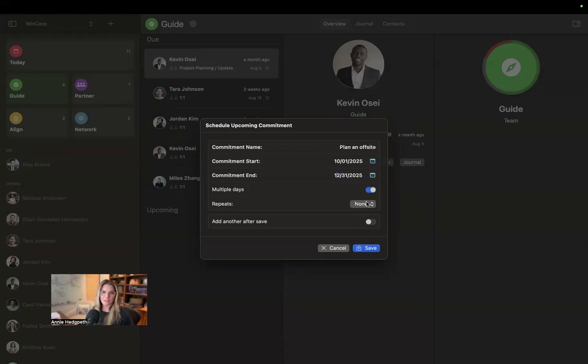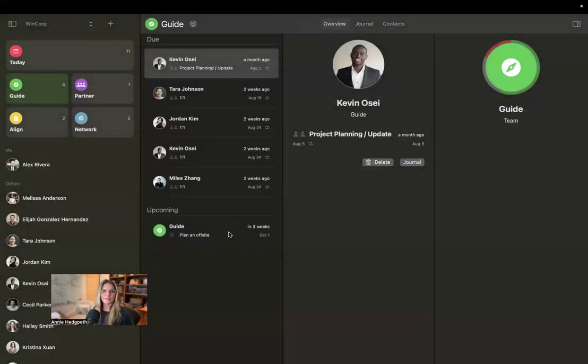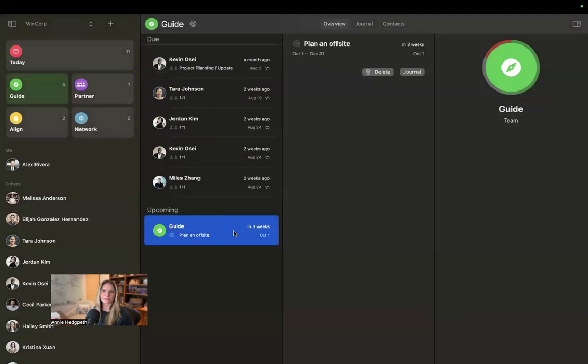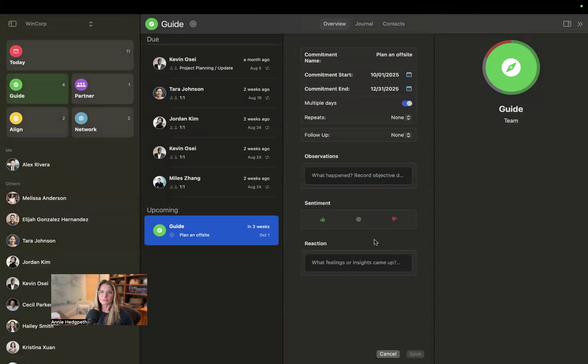This is not going to be a repeating thing. This is a one-time thing, but I do want to be reminded about it on the start date. So I'm going to save it and we can see that in 3 weeks, I'm going to be reminded about this. And then the same journaling concept applies, same workflow applies.